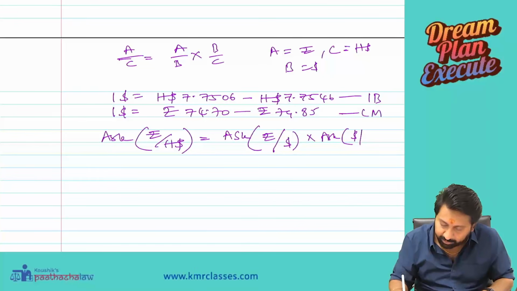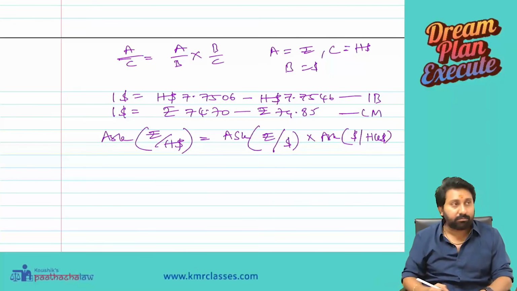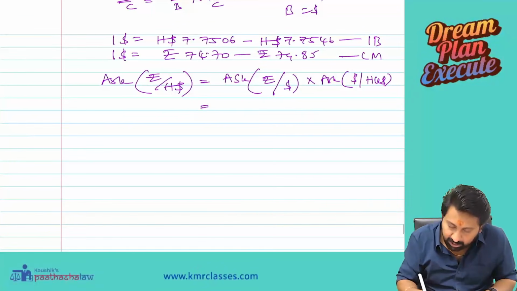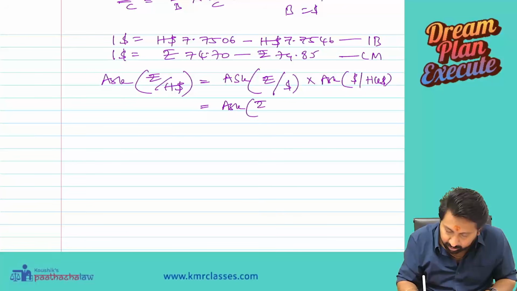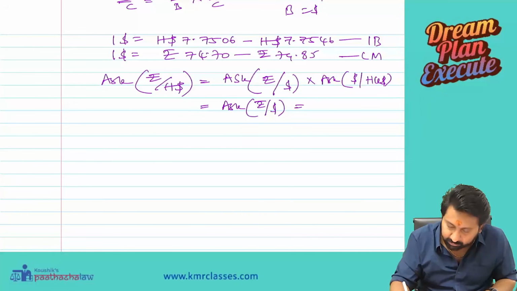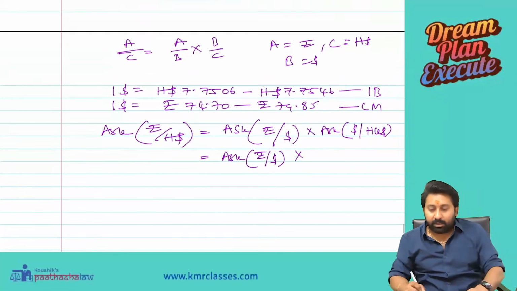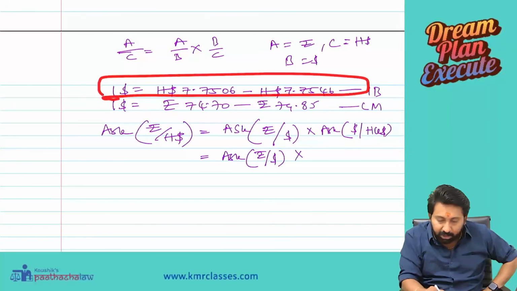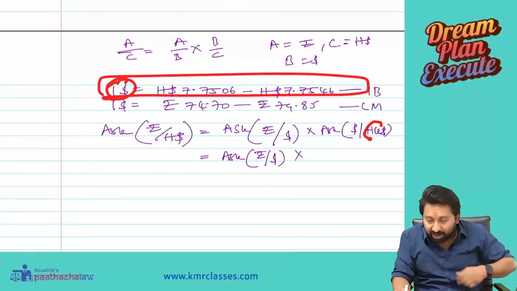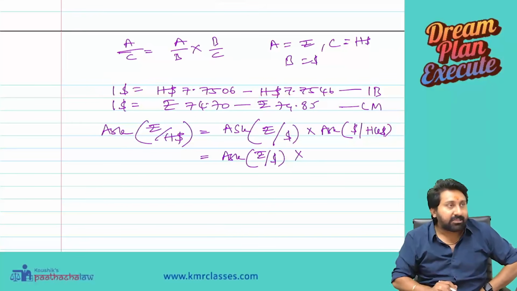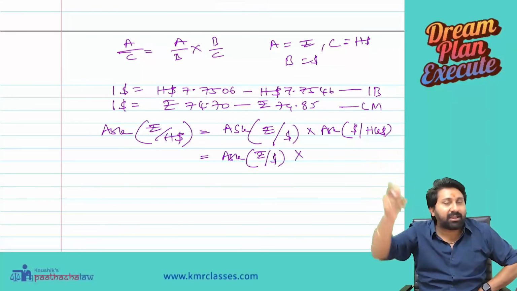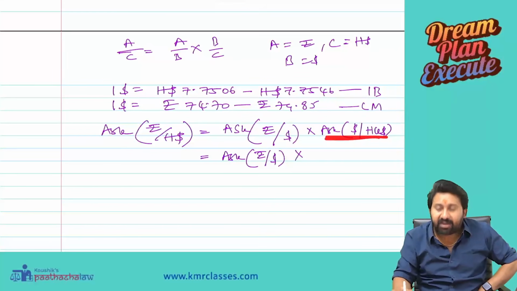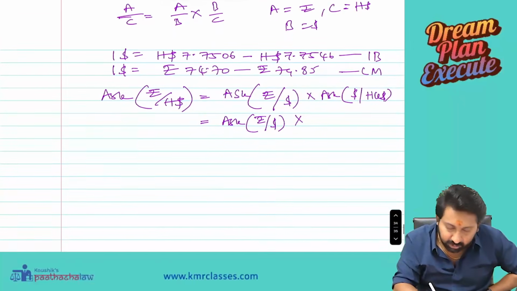Dollar by Hong Kong dollar. If you observe this quotation, the denominator of dollar is there, but here the denominator of Hong Kong dollar is there. So whenever the quotation is direct, convert it in reverse. So what will we do?